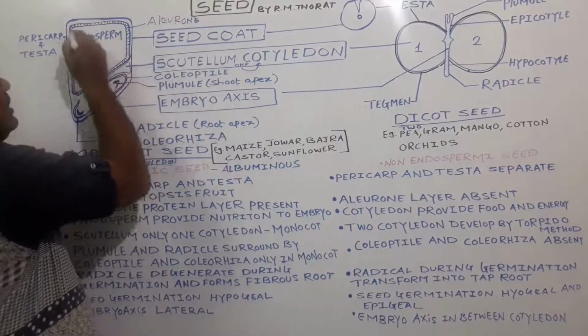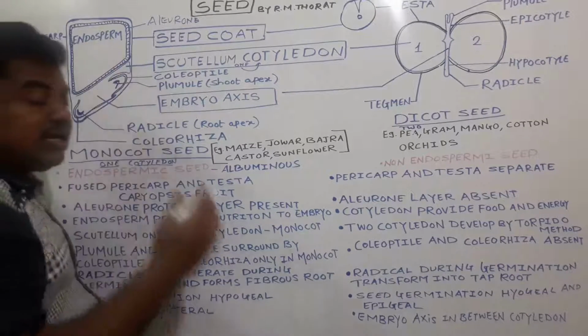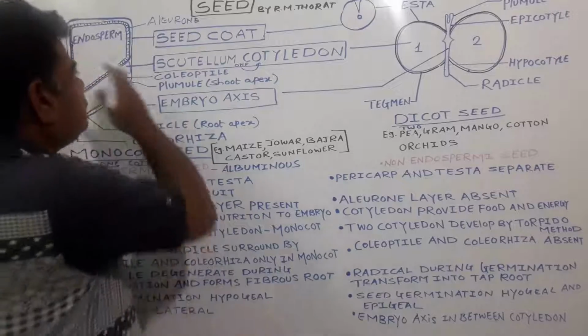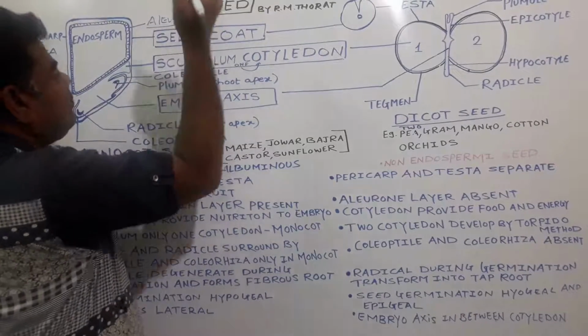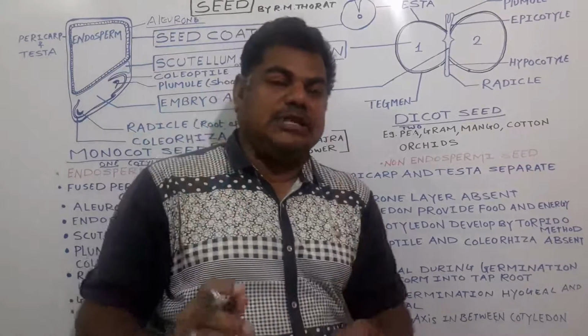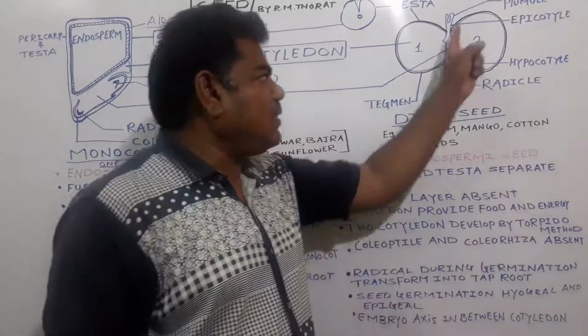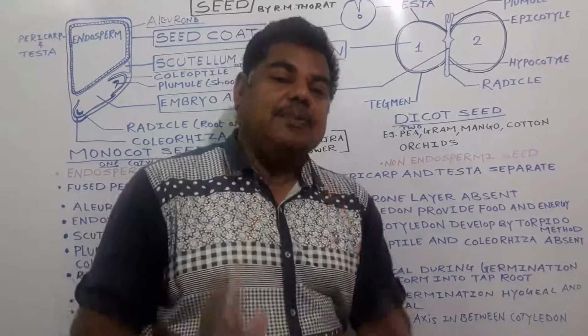This layer is the aleurone layer. The protein which is present here in the endosperm, at the time of endosperm formation, all these proteins shifted towards the periphery and they form this layer. This layer we call the aleurone layer. Its formation takes place only in the case of monocots. In the case of dicots, the aleurone layer is totally absent.